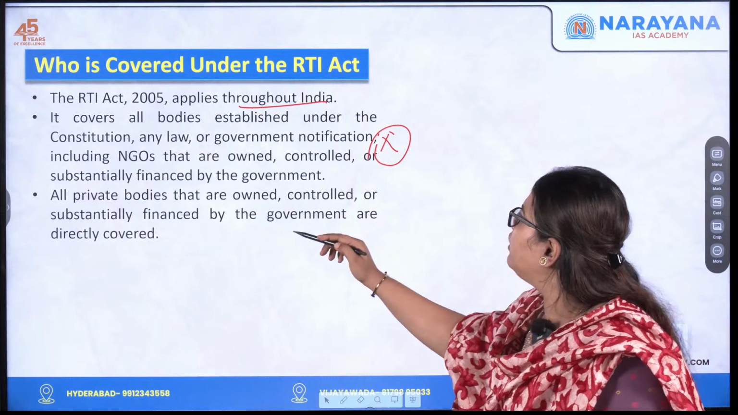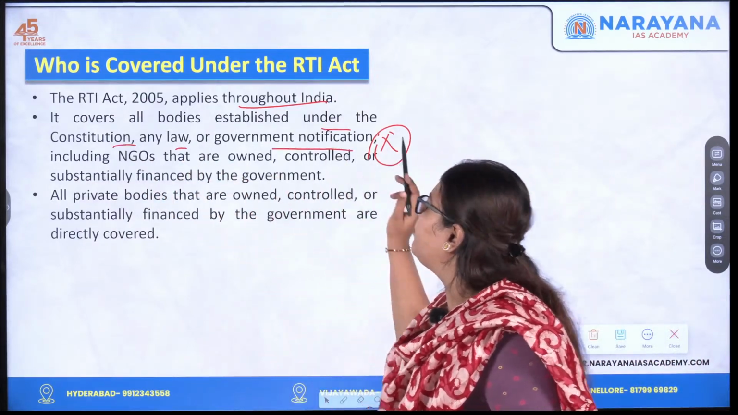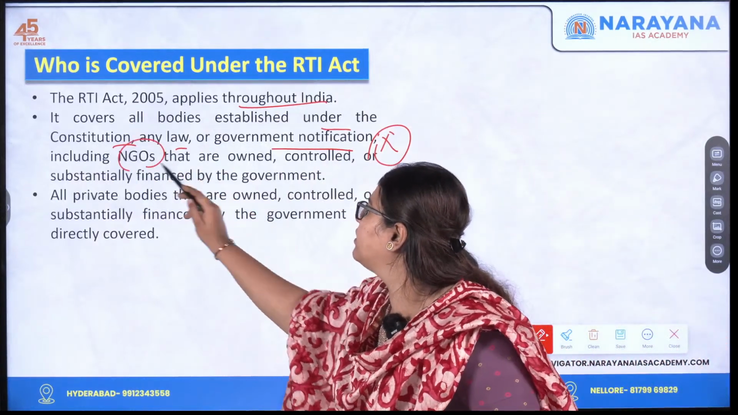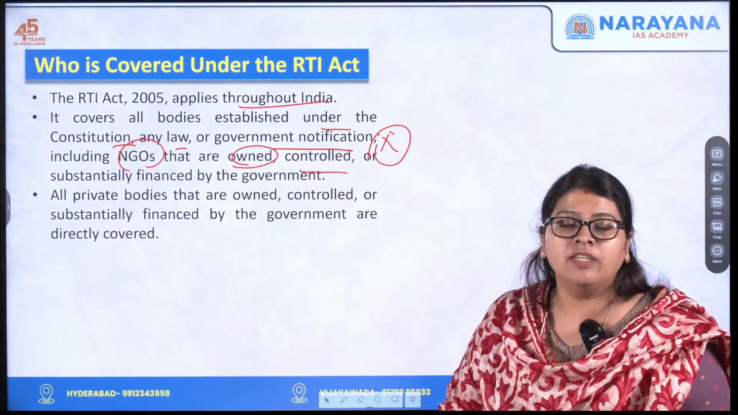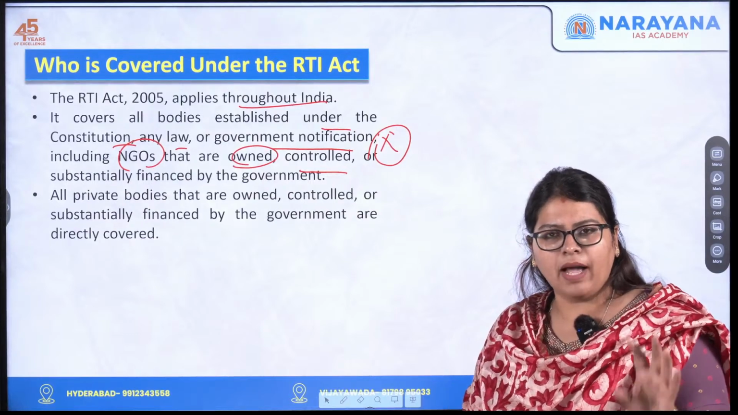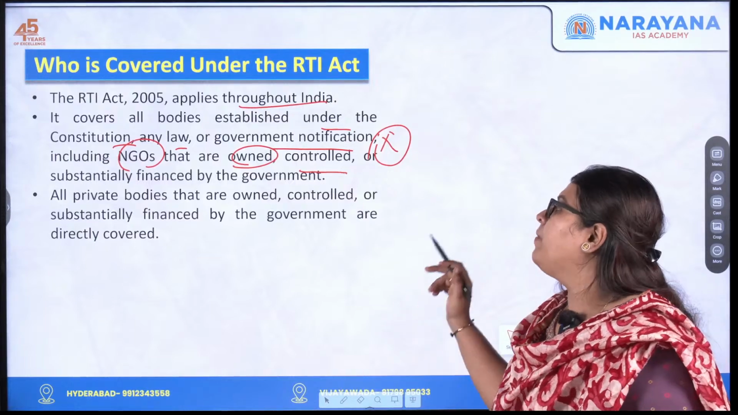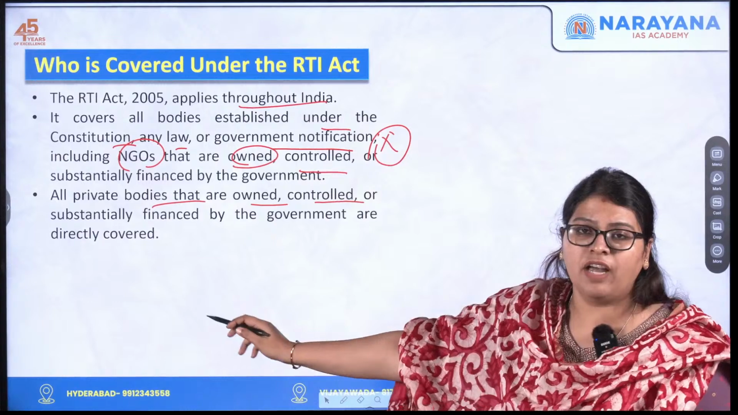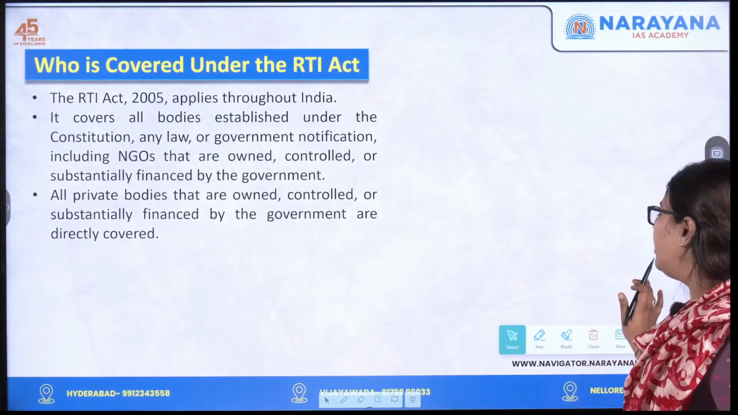It covers all the bodies established under the Constitution, any law or government notification, including non-governmental organizations that are owned, controlled, and substantially financed by the government. Any directly or indirectly controlled entity of the government is entitled to this RTI. And also all the private bodies that are owned, controlled, or substantially financed by the government are directly covered under the provisions of the RTI Act.